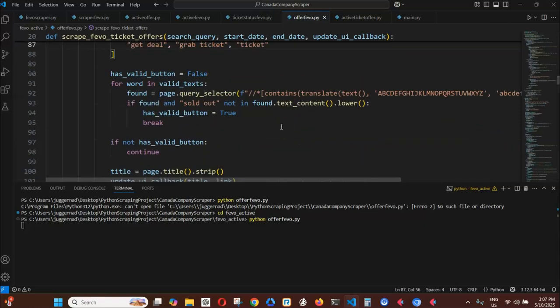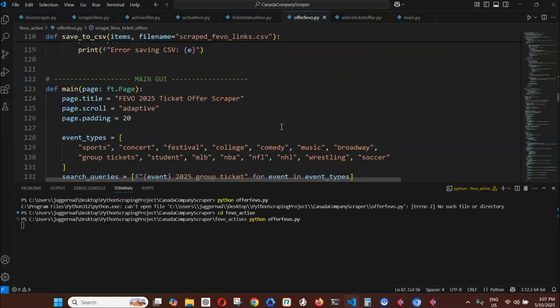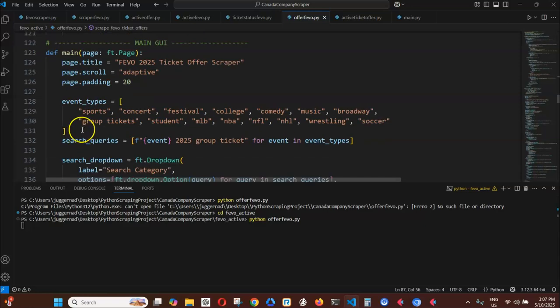Let me show you something here. Here are the keywords that were inserted in the app, especially in the executable. It's also available in the executable file and also in the Python program by starting it with python offer FEVO.py.